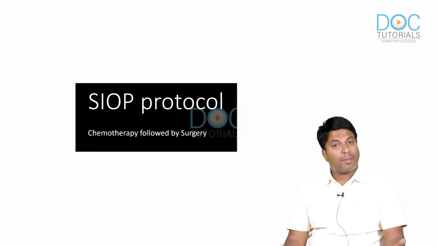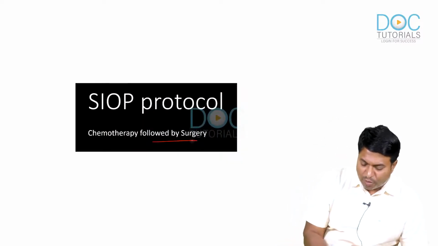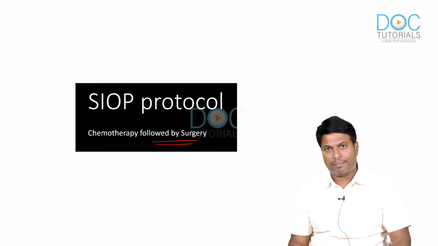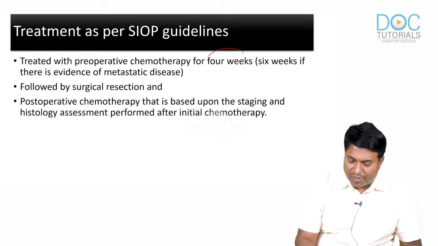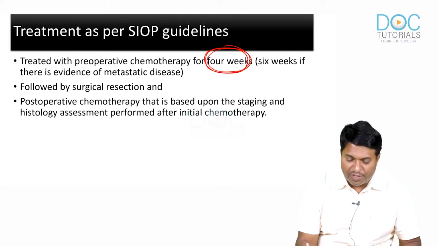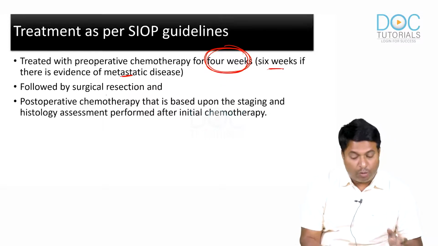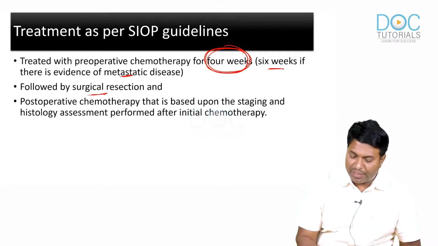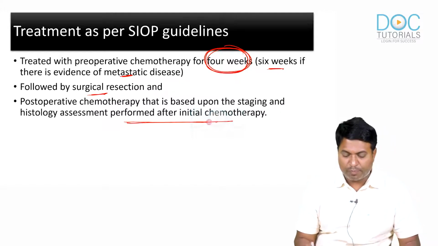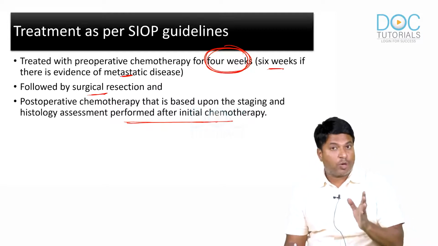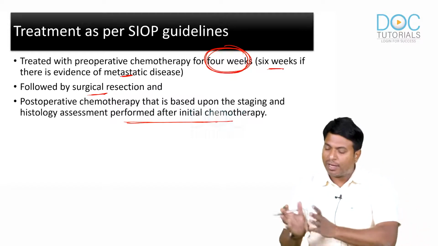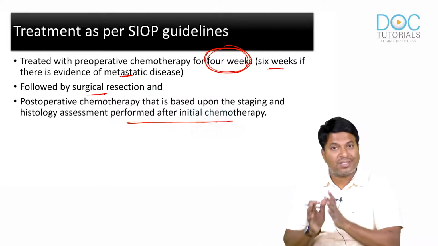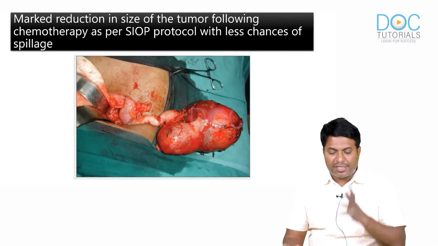Okay. Now coming to the SIOP protocol, in which chemotherapy is followed by surgery. I am going to start chemotherapy immediately. The patient is treated with pre-op chemotherapy for 4 weeks, and 6 weeks for metastatic disease, followed by surgical resection. Post-operative chemotherapy is based upon the staging and histology assessment performed after initial chemotherapy. So the SIOP protocol does not stop with pre-op chemotherapy. We do pre-op chemotherapy for 4 weeks, remove the tumor, then give post-op chemotherapy also, based on the staging and histology.